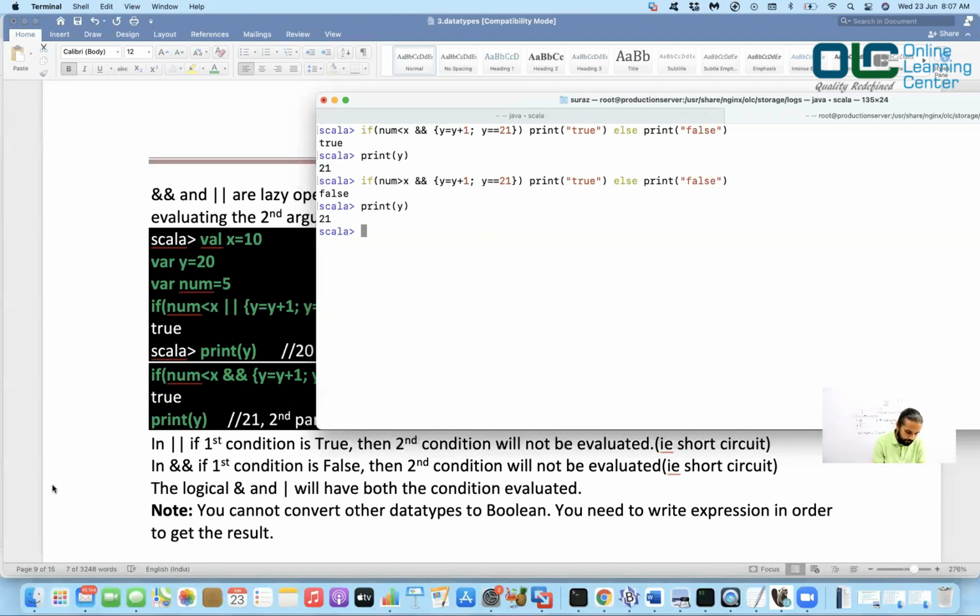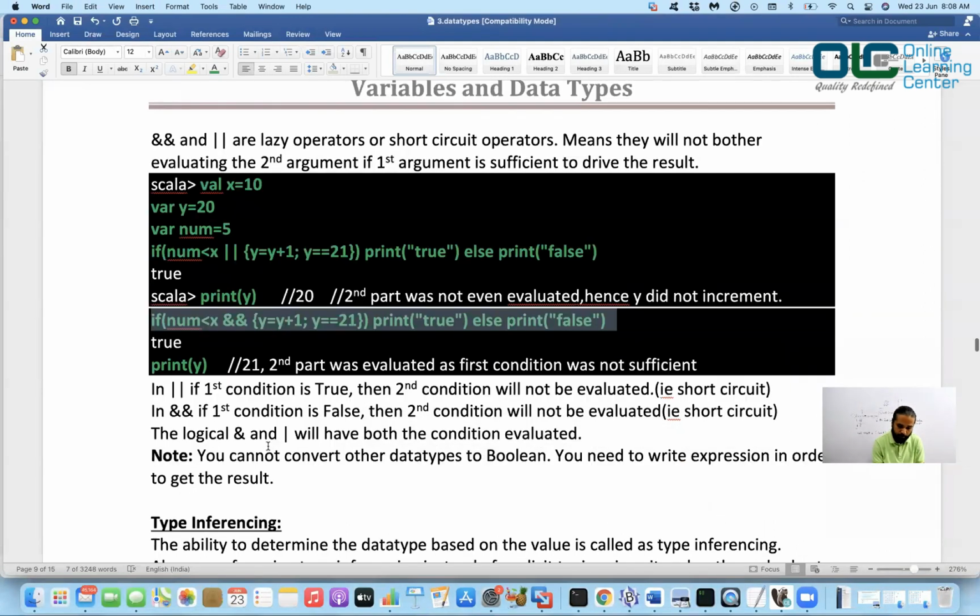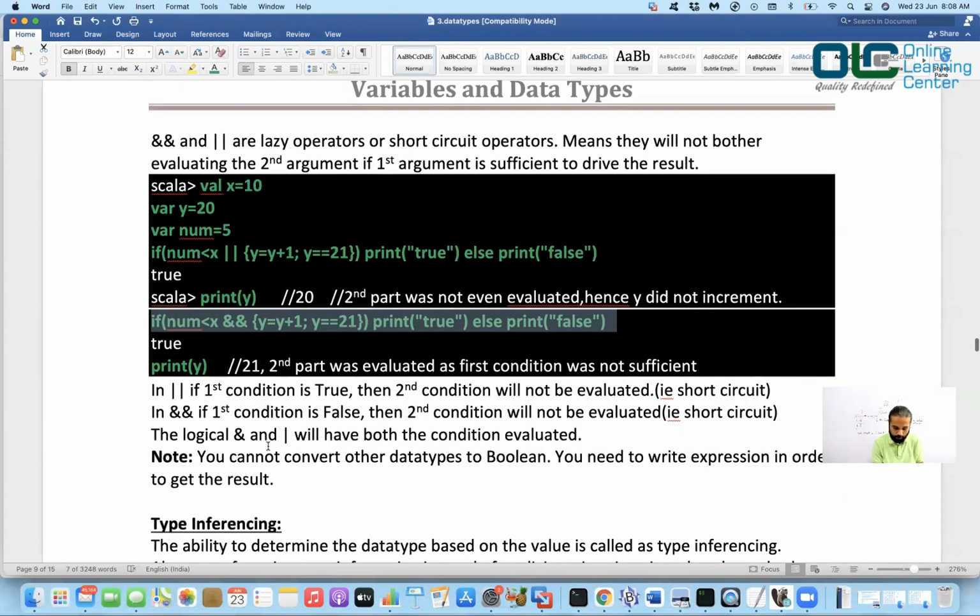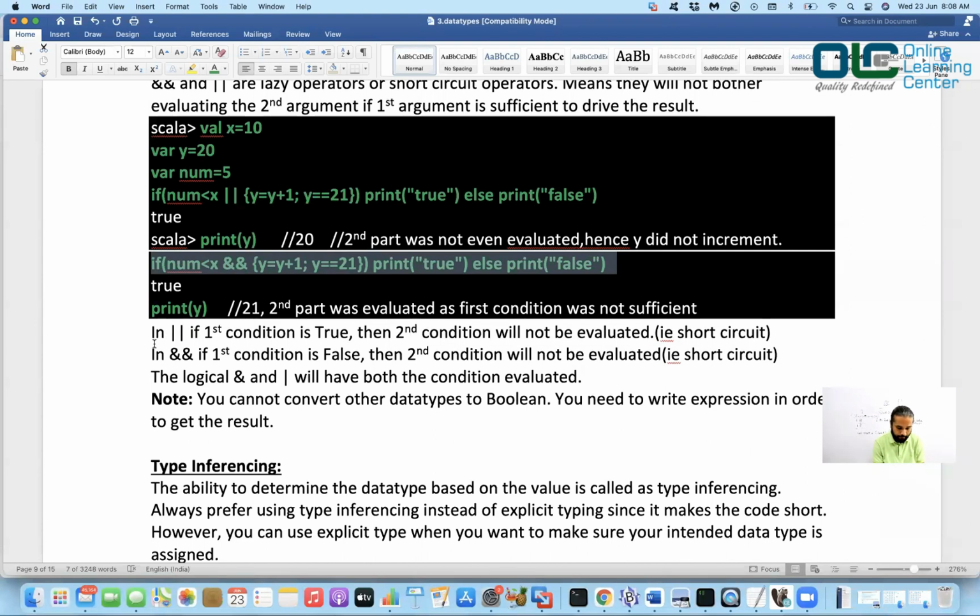Okay. So I hope this makes sense and you understood the difference between this double AND operator and the single AND operator. In OR, we have already discussed this. In OR, if the first condition is true, then the second condition would not be evaluated, that means short circuited. Again, in the AND operator, if the first condition is false, then the second condition will not be evaluated, that is short circuited. The single logical AND or OR will have both the conditions evaluated.